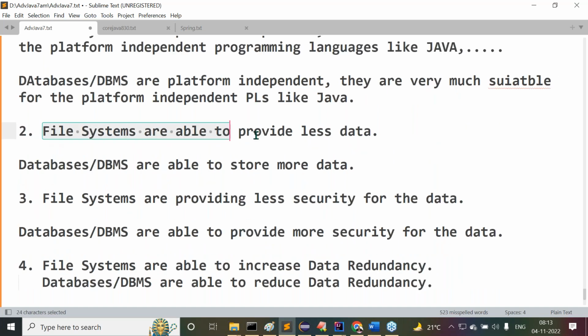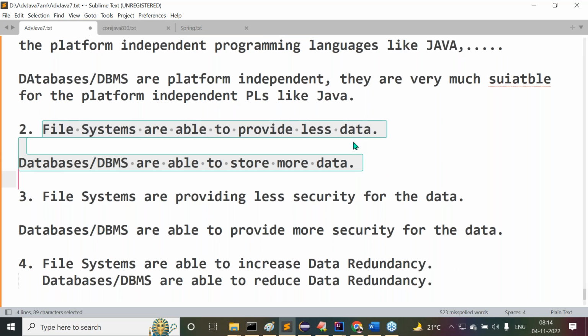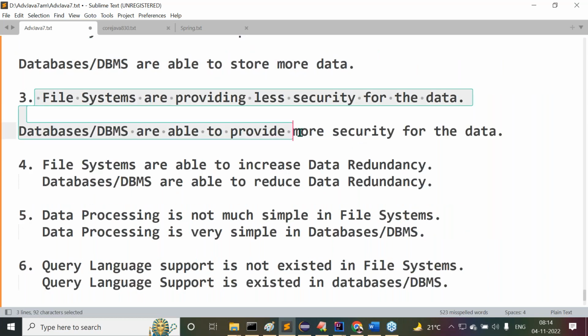File systems are able to store less data, and databases or database management systems are able to store more data. Next, file systems provide less security for the data, whereas databases or database management systems provide more security for the data.